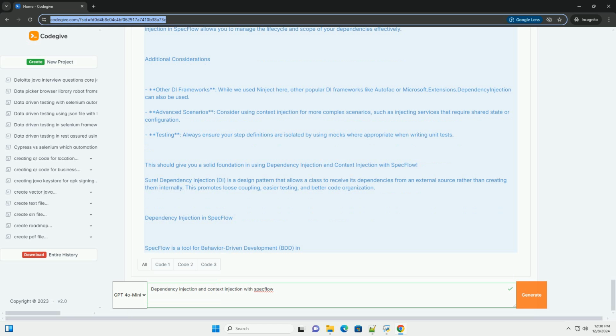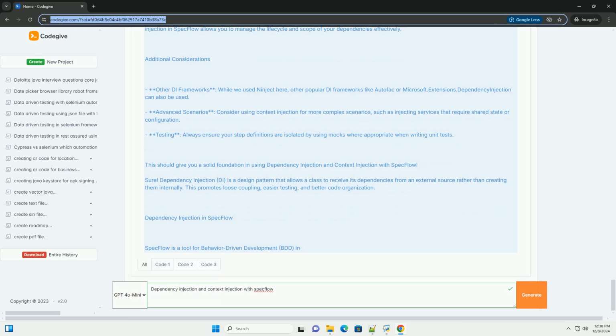4. Set up dependency injection. You need to configure DI in your test project. Here's how to set up Ninject to inject dependencies into your SpecFlow step definitions. C#. // NinjectBindings.cs. using Ninject; using TechTalk.SpecFlow; [Binding] public class NinjectBindings : NinjectModule { public override void Load() { Bind<ICalculator>().To<Calculator>(); } }. // Create a SpecFlow hook to initialize the kernel.